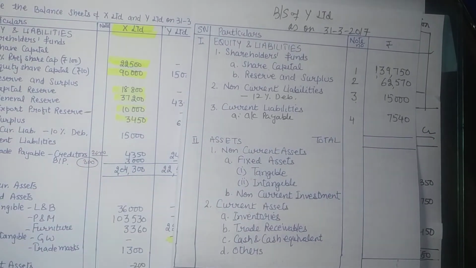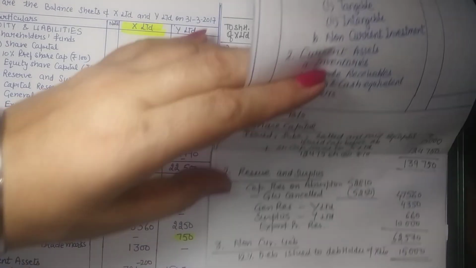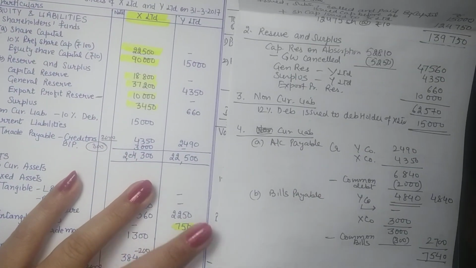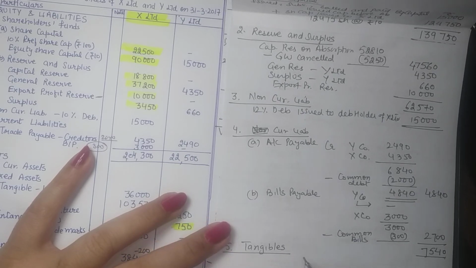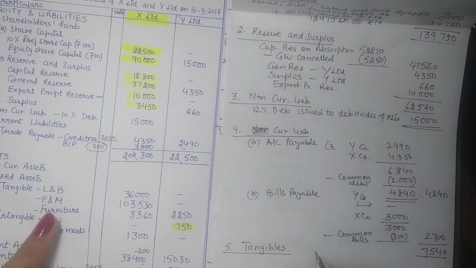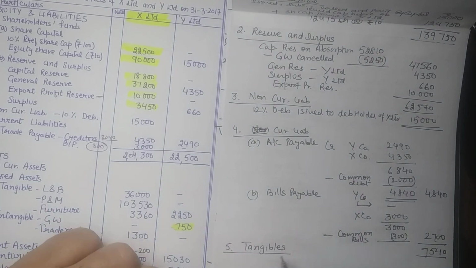This is the total of the liabilities. Now coming to the assets, we have tangibles and intangibles. So starting with the tangible assets, number 5, because we are to record all the assets together. In the tangibles you have land and building, plant and machinery, and furniture. So it includes land and building.